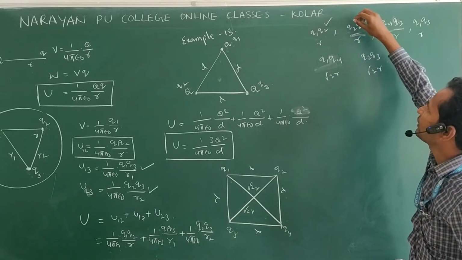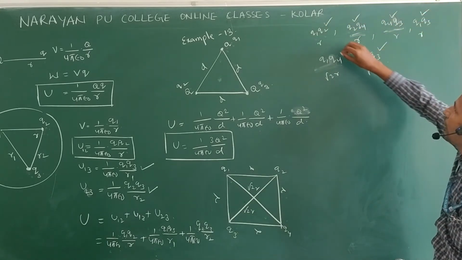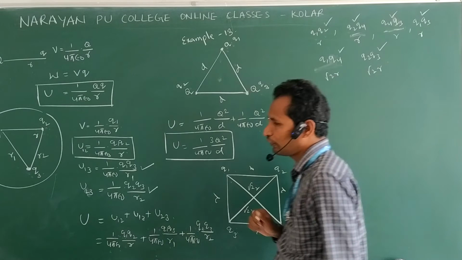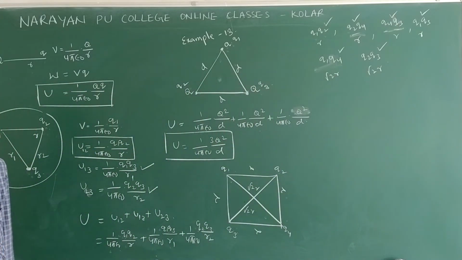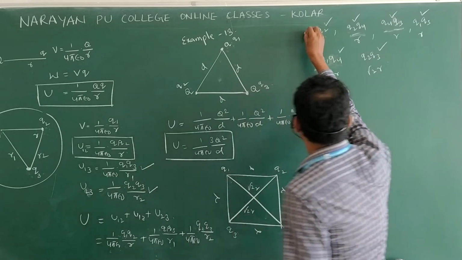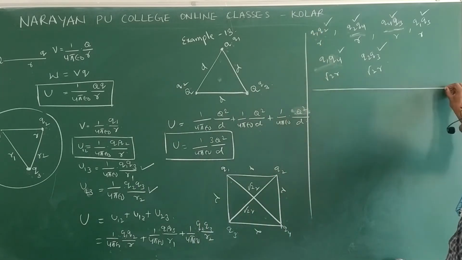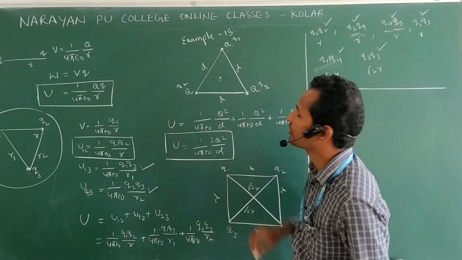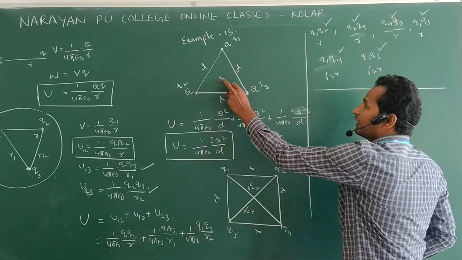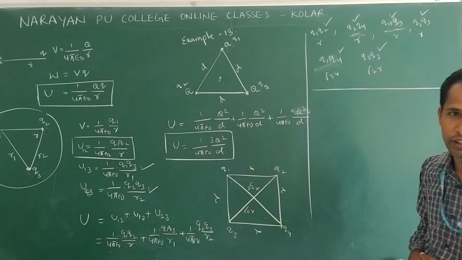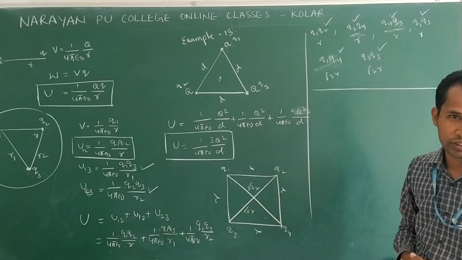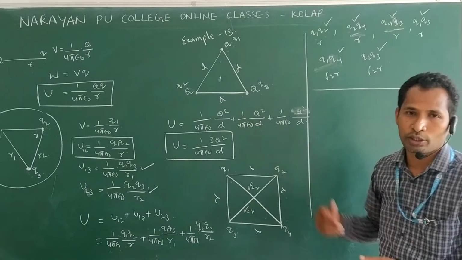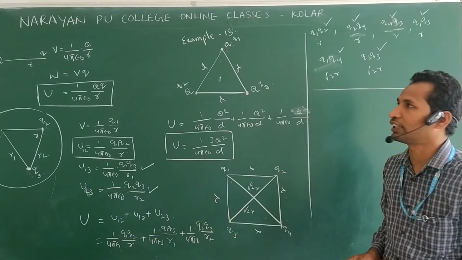So write one equation for each combination and add all, then you will get the equation for the system of charges. And for the same arrangement, if they ask what is the potential of these three charges at the center, potential is a scalar quantity, so you can add all potentials. See, potential energy is different, potential is different. Clear? For potential energy we find combinations; for potential we consider only single charges.